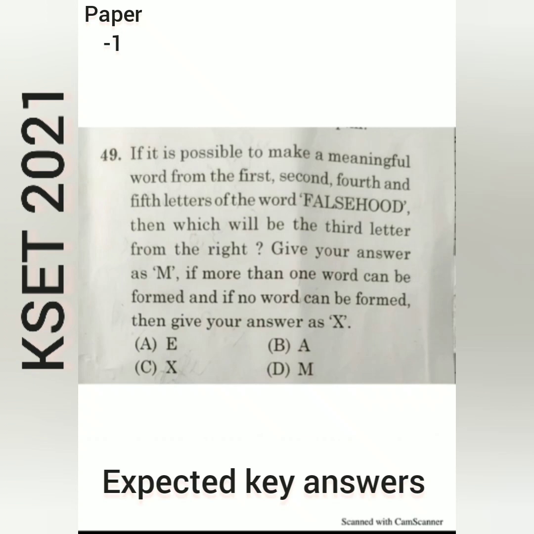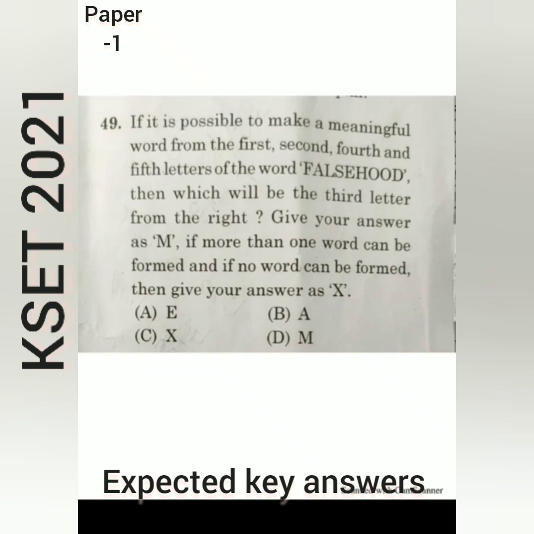Then the next logical question is like that. If it is possible to make a meaningful word from the first, second, fourth, and fifth letter of the word falsehood, then which will be the third letter of the word? Give your answer as M if more than one word can be formed. And if no word can be formed, then give your answer as X. Here options are available: option A E, option B A, option C X, option D M.